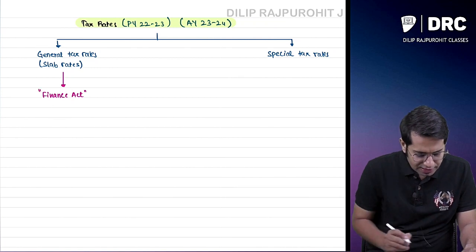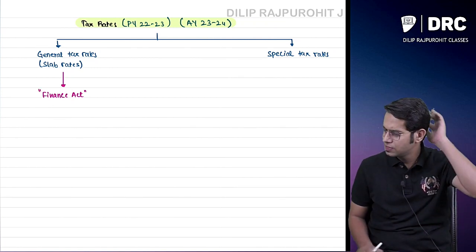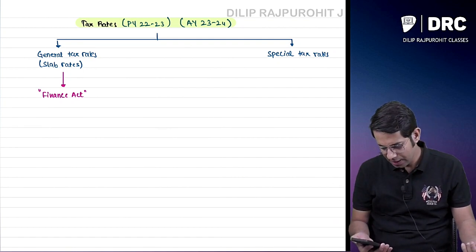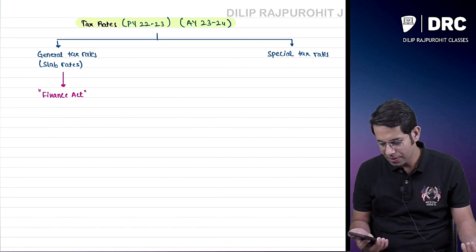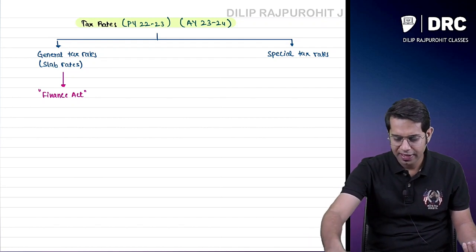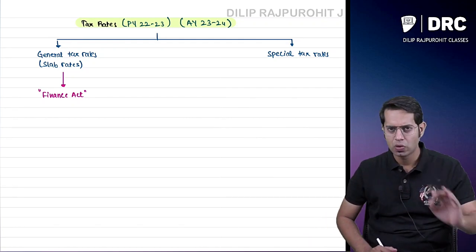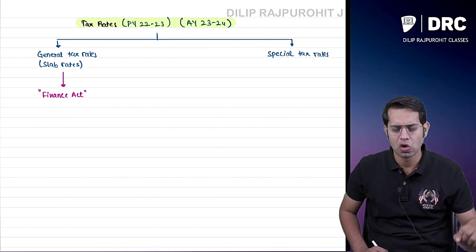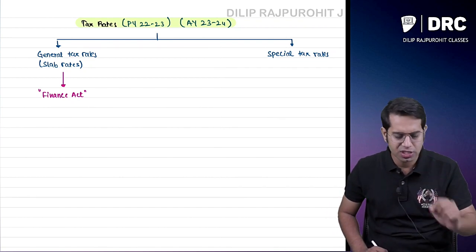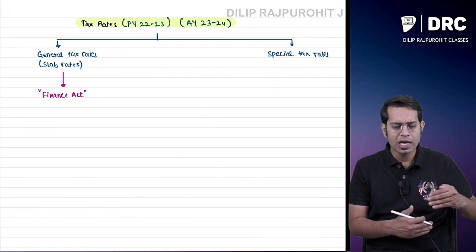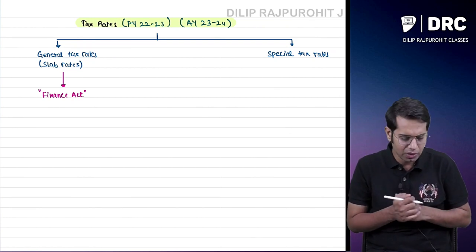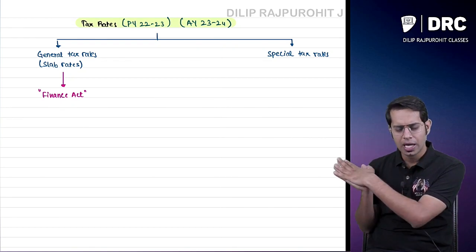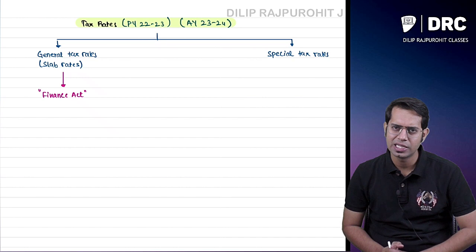Where will you find these general tax rates? These general tax rates will be found in our Finance Act, meaning every year the budget is conducted by the finance minister. Every year you will have to check whether there is a change in slab rates, normal tax rates, or general tax rates or not. So whenever a budget is coming, people are interested in it to check whether there is any change in the tax rates or not.